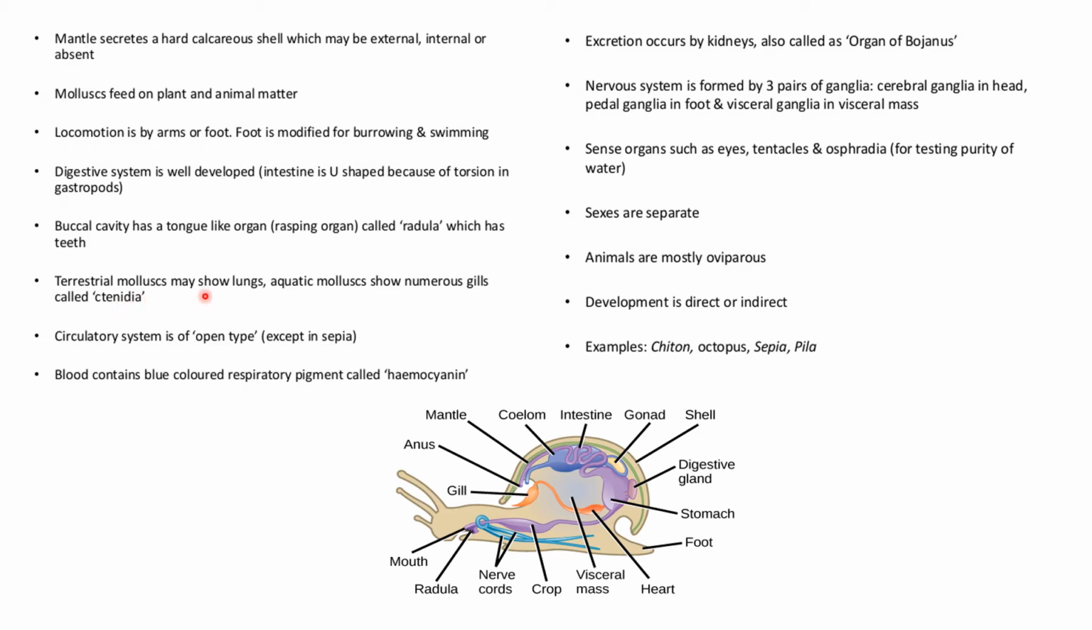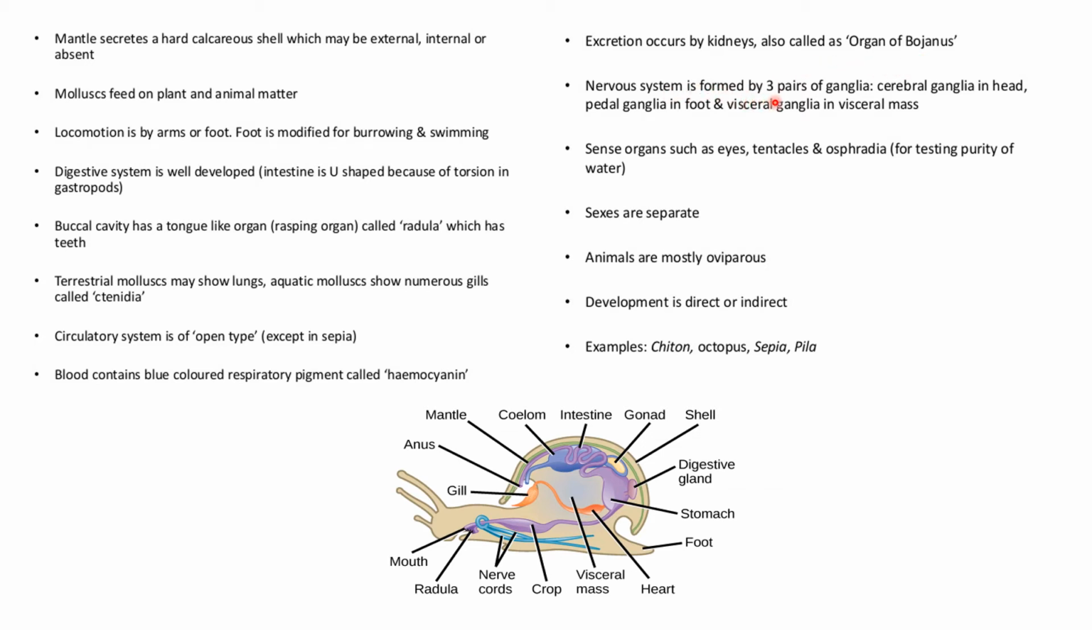Terrestrial mollusca may show lungs. Aquatic mollusca may show gills. So gills are present in aquatic animals. The circulatory system is of open type. Blood contains a blue colored respiratory pigment, which is known as hemocyanin. Excretion occurs through kidneys, and they are called organs of Bojanus.